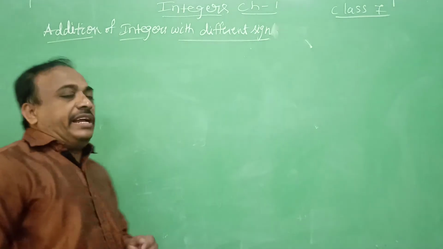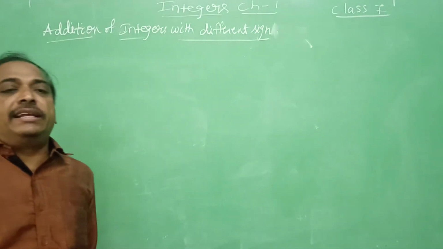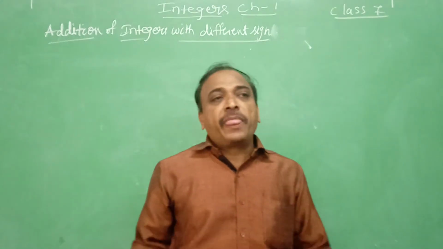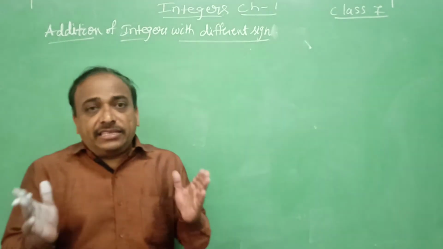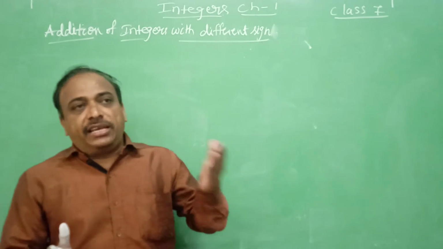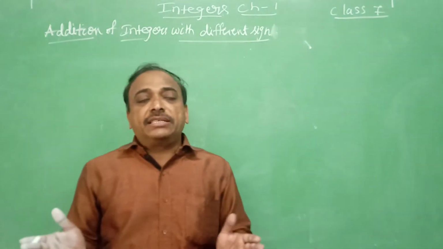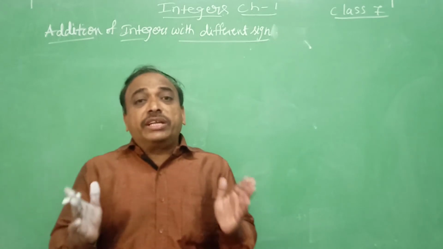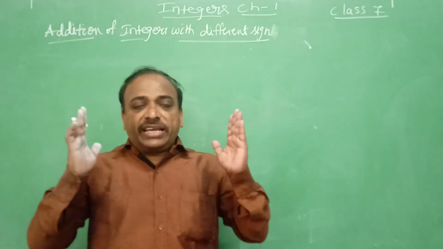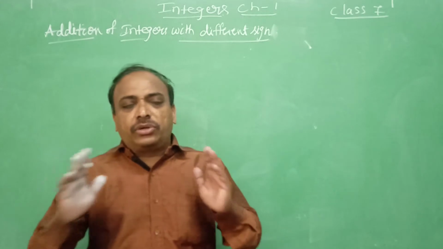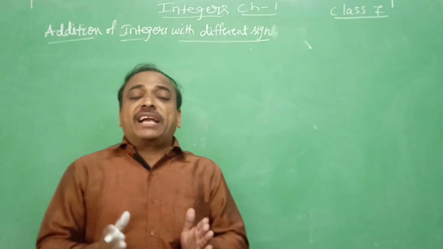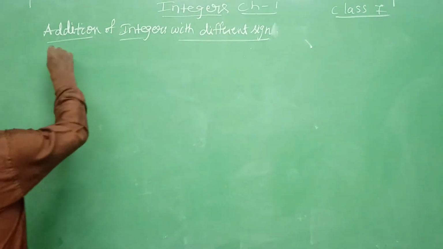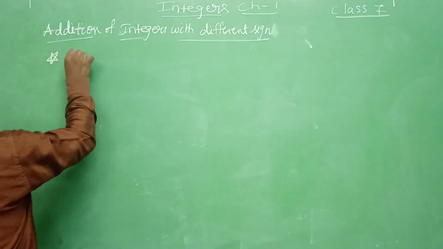Addition of integers with different signs. Different signs means one is plus, one is minus. So this topic is also revised. We learned it in the earlier classes. When we have two different signs, first ignore the signs and subtract from bigger to smaller. The first point you have to remember is to ignore the signs.